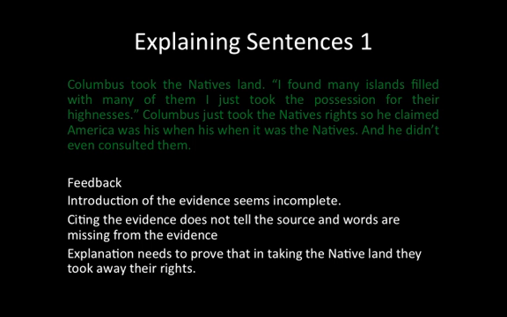And the other thing is the explanation needs to prove that in taking the natives' land, they took away their rights. That's what the focus has to be. So if I take away the land, I'm really taking away the property rights of the Native Americans, because I am denying them an opportunity to own or to possess the land. Okay, that's what needs to be made in the explanation, and this one's not doing that.